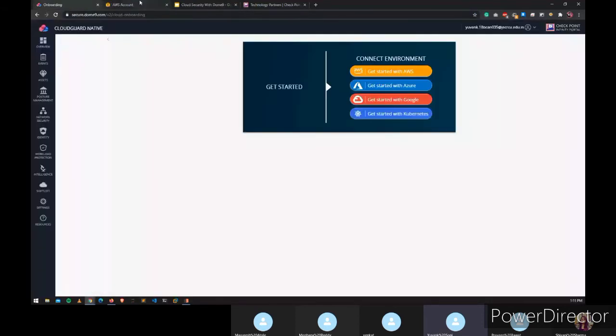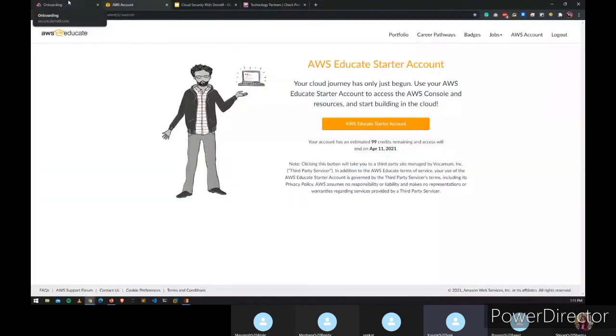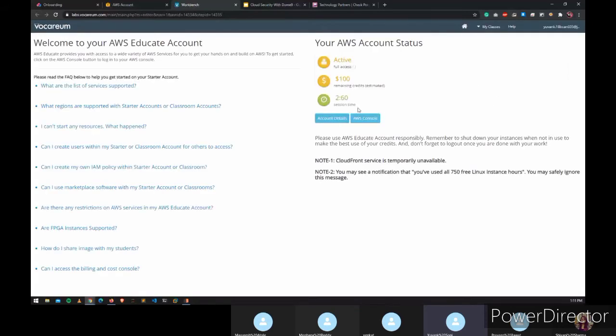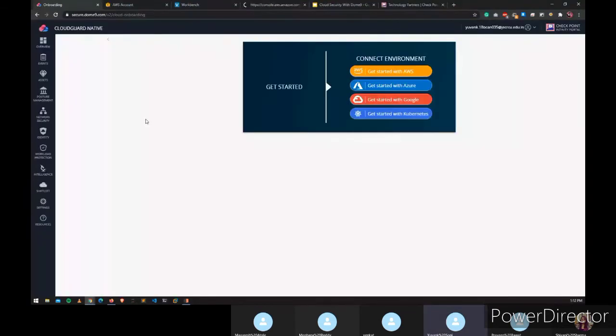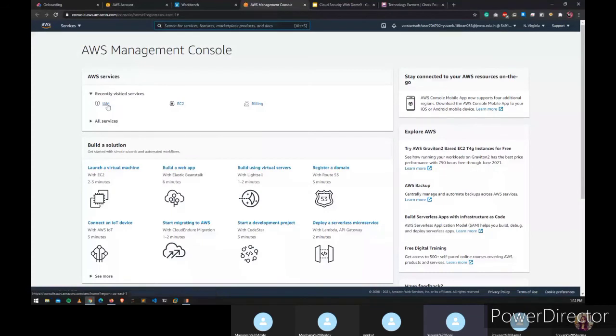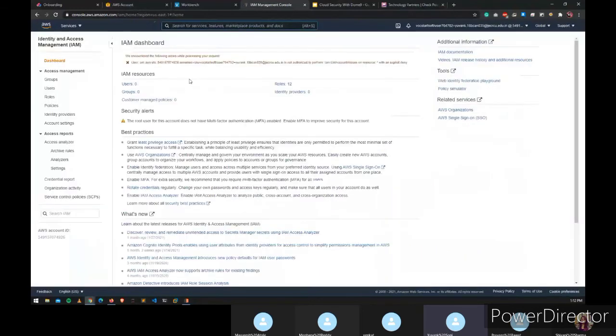So I have this AWS Educate account. This is a free account because I'm still a student, so I can use this. And I have made this cloud domain account. So let's do everything from scratch. I will open my Amazon AWS console here. So here's my console, and it is running. Now I just need to add a role and a policy in there by using IAM policies. So let me first add a policy.